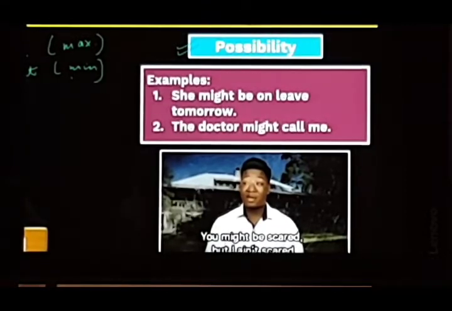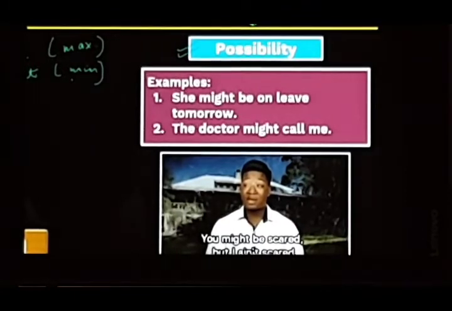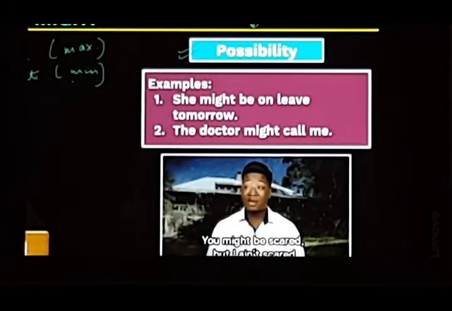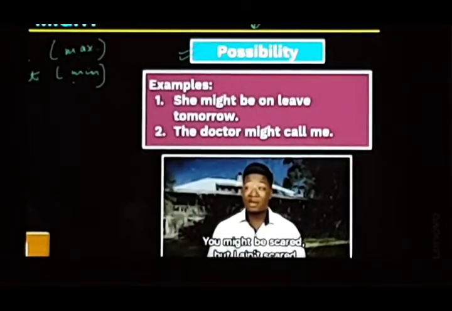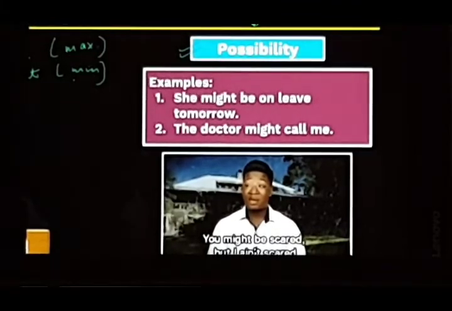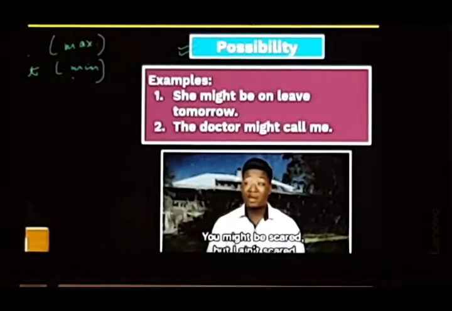And may, when we have very high chances of something happening, that means when we know something almost for sure, we can use may there. But when we are not very sure, then we can use might. And might can also be used as a past form of may.